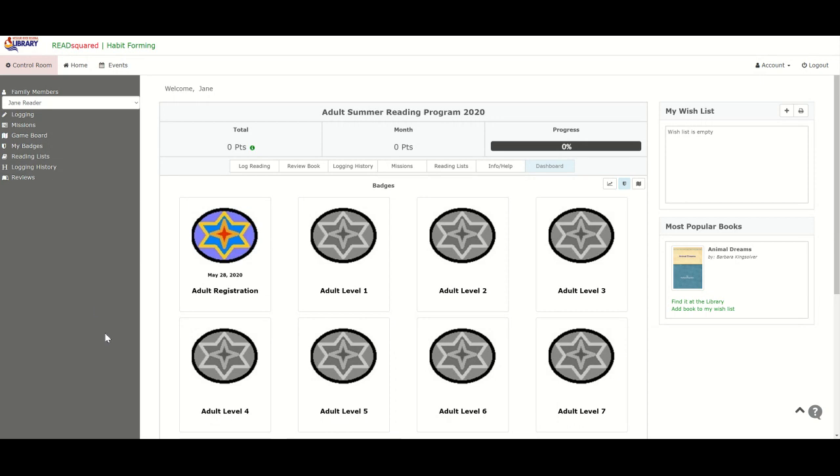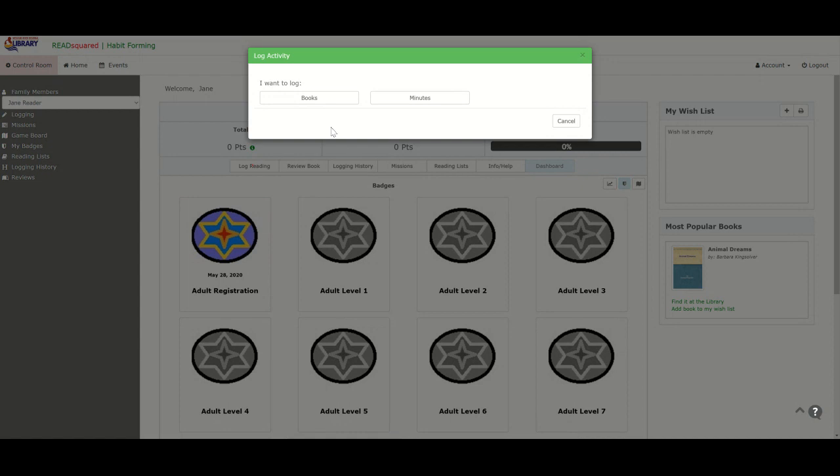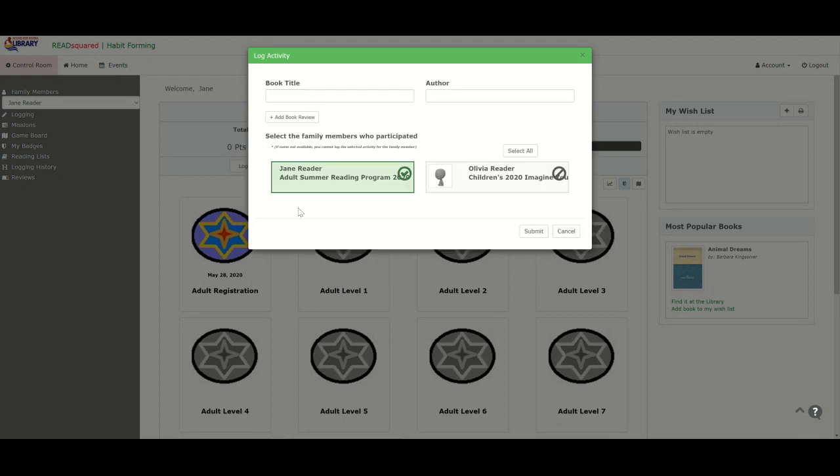So I am going to go ahead and log reading for Jane. We're going to go right here. Log reading. Now, here it's going to ask you if you're logging books or you're logging minutes. Now, if you're the adult program, you're logging books. If it's the children's program, you're logging minutes. Now, you'll notice when I click on this, it's going to bring up everyone in the family. And it's showing you right here with the green, Jane is the only one that is available to add book titles for. That's because the children's program is based on minutes, not on books.